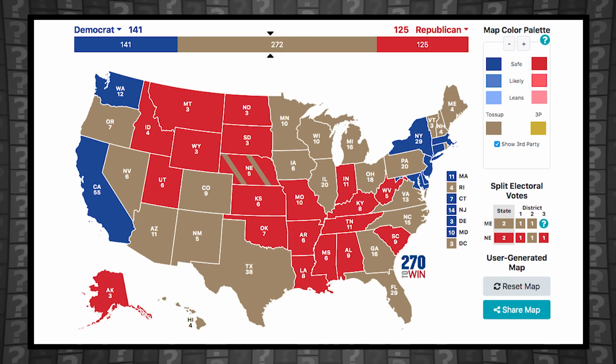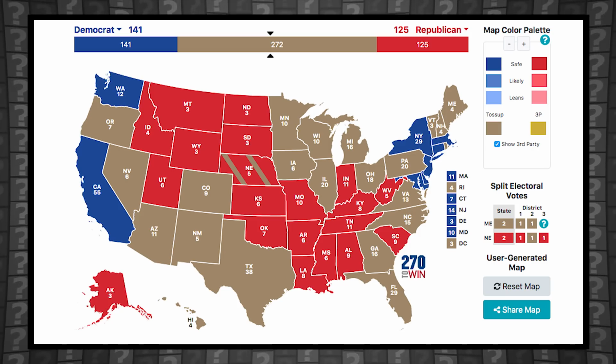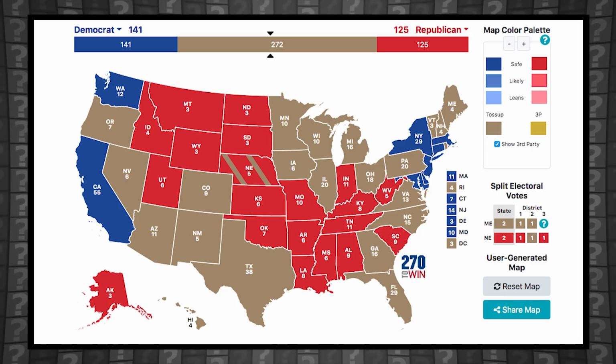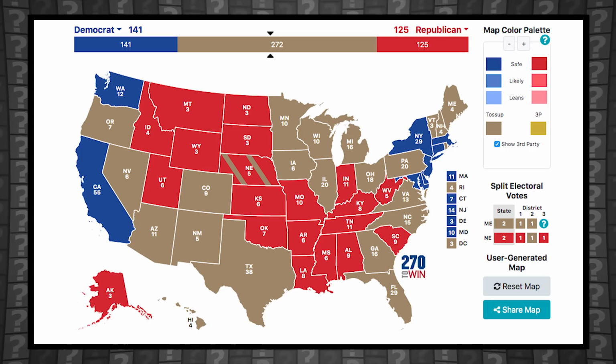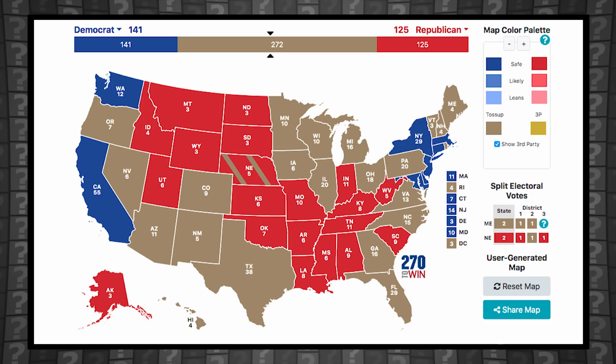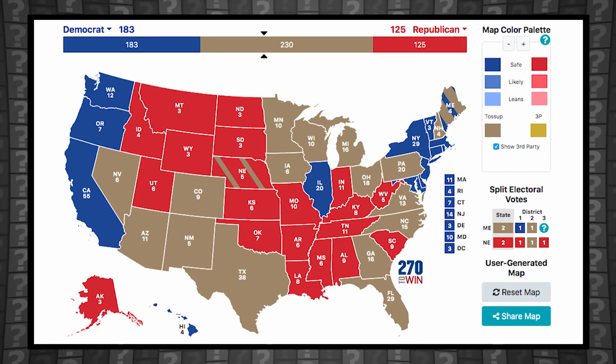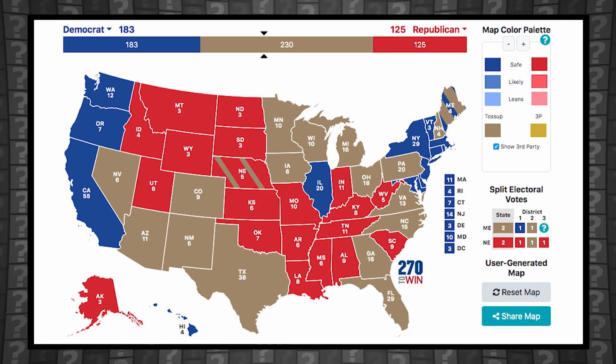For Republicans, this includes Idaho, Wyoming, South Dakota, Arkansas, and Louisiana. It also includes the 2 Electoral College points that Nebraska as a state assigns, as well as the state's 1st and 3rd congressional districts, each having 1 elector. For Democrats, we're adding in Vermont, Oregon, Rhode Island, DC, Illinois, Hawaii, and Maine's 1st congressional district.